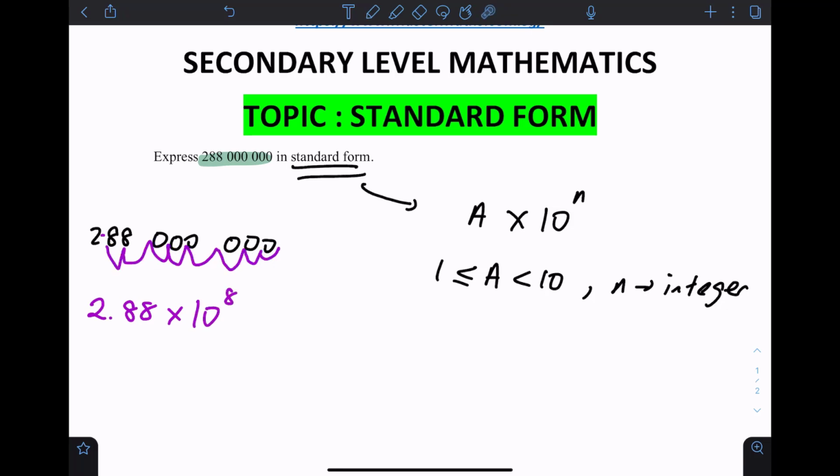The way to check this is to press this in the calculator and make sure that we will get 288 million. This is the final answer for this question.